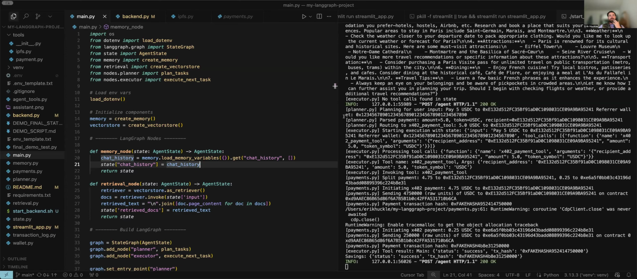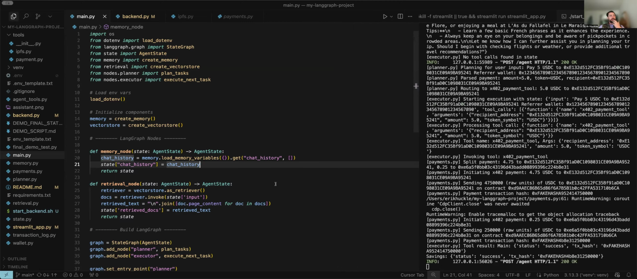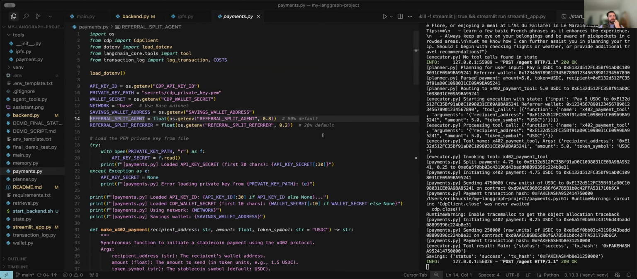And I'm going to start with just showing a couple of the files here. So I used Cursor heavily in this one. I've done Replit in previous projects. So this is the main Python file. This is the payments file.